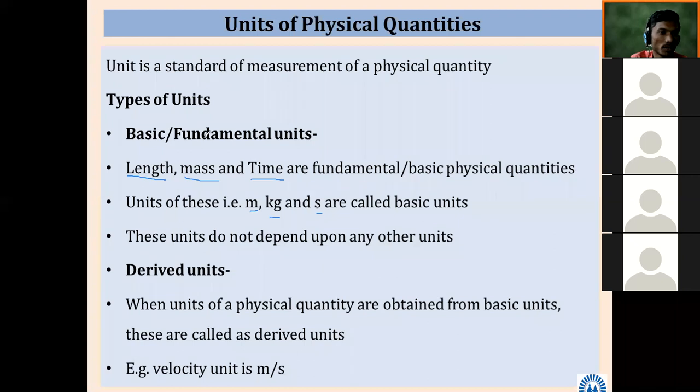Then derived units. There are mainly two types of units. One is basic or fundamental, another one is derived. So what comes under derived? When units of physical quantities are obtained from basic units, these are called derived units. The word derived itself shows it. For example, velocity, whose unit is meter per second.